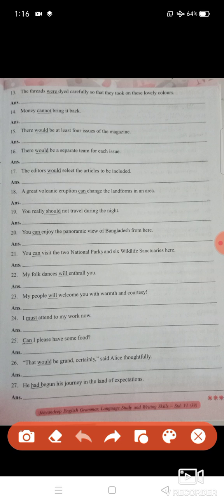Twenty-second: my folk dances will enthrall you. It's a modal auxiliary verb, students. Here will, must, can, would are modal, and had is a primary auxiliary verb. So in this way you can find out all these primary and modal auxiliary verbs from these sentences.